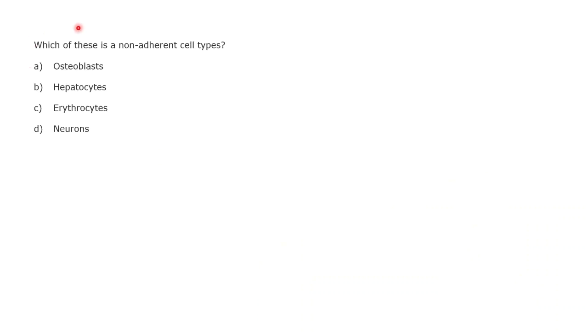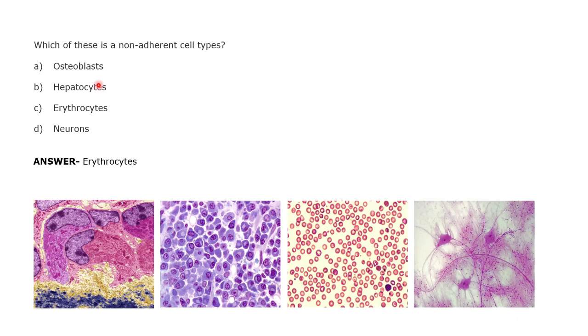So which of these is a non-adherent cell type? Osteoblast, hepatocyte, erythrocyte, or neurons? Erythrocyte, right? Does anyone have any other answer? I think this is a basic question, because in the first slide itself we actually talked about this answer. Okay, the majority of the answers is erythrocyte. So the answer is erythrocyte, basically.